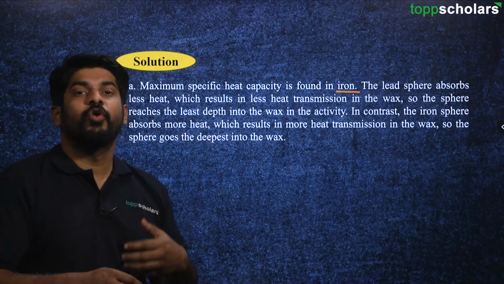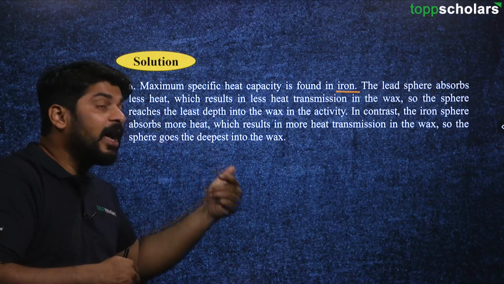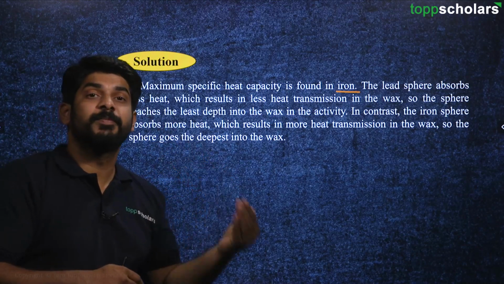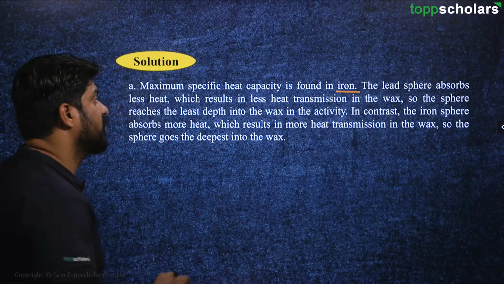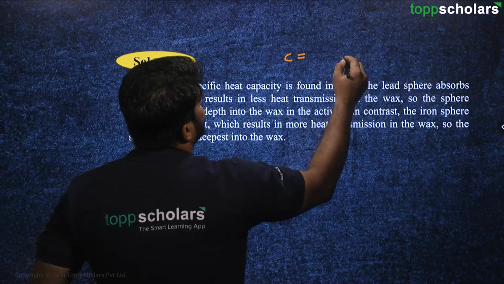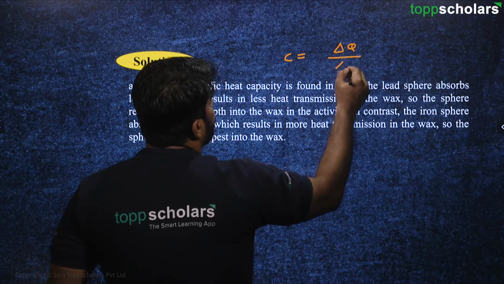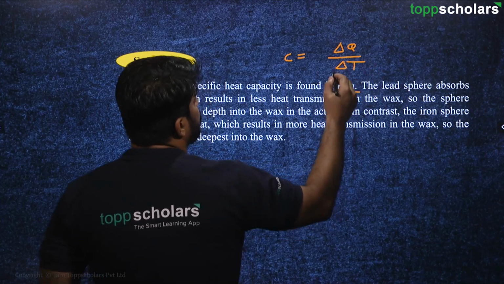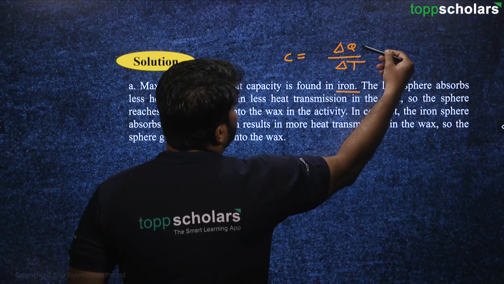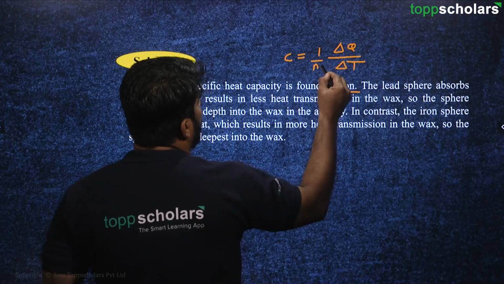That means for a certain amount of increase in temperature, it requires large heat energy because its specific heat capacity is large. There is a simple formula for specific heat capacity, that is the amount of heat energy required, delta Q, divided by the change in temperature, or we can say the amount of heat energy required per unit change in temperature per unit mass.